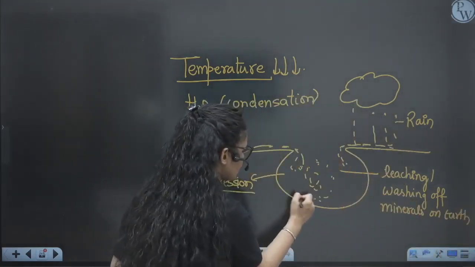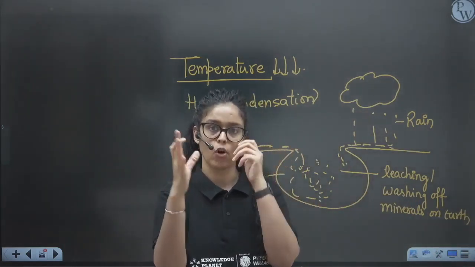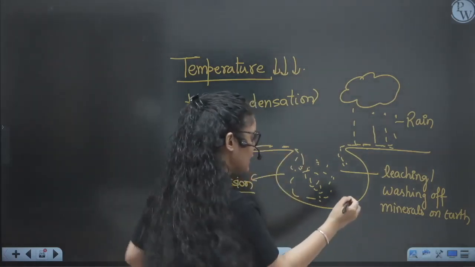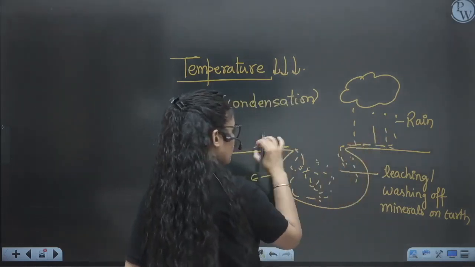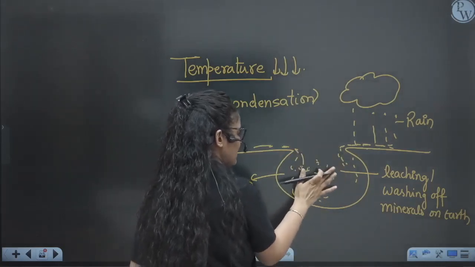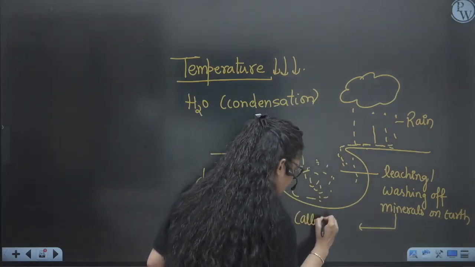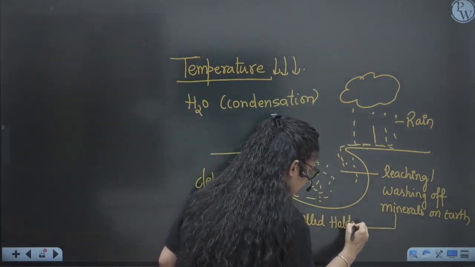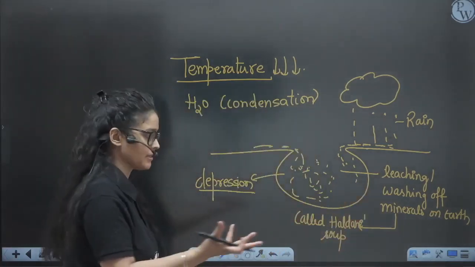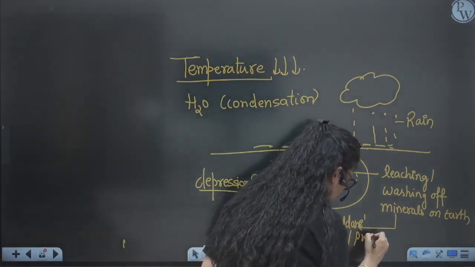And that water with the minerals, with the elements, with all kinds of washed-off things mixed with the water, is known as the hidden soup, right? So the rain which was washing off the earth surface, having certain minerals, got mixed with the water and started filling the depression. This water deposited here is called hidden soup. Some reaction started happening between those minerals and water, producing the hidden soup, also known as prebiotic soup.